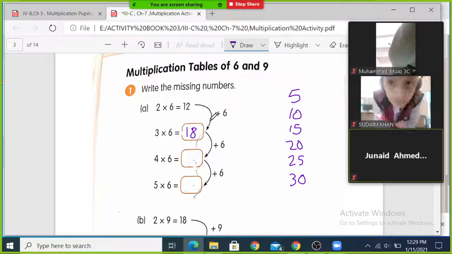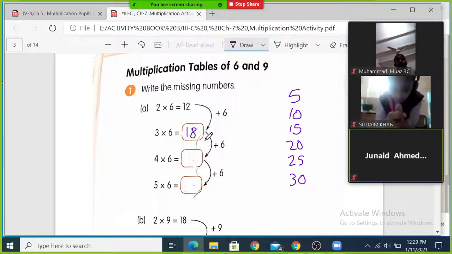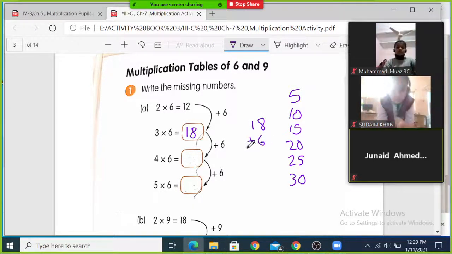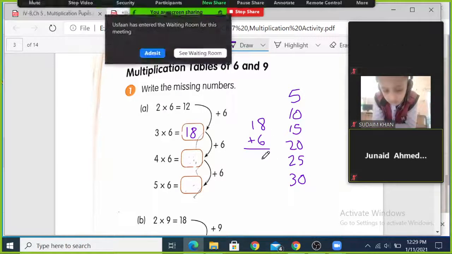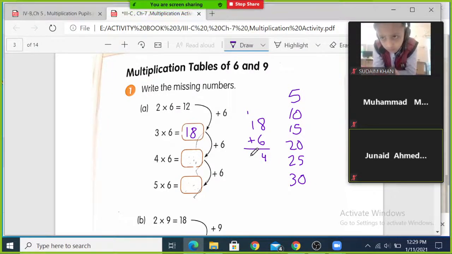So we continue writing the table of 5 like this. Just like this, this is the table of 6. How are you writing the table of 6? 12 plus 6, then the next answer is 18, and you add 6. So the next answer will be 18 plus 6. You have done addition in the last term. 8 plus 6 is 14. 3 plus 1 is 4, plus 1 is 5.